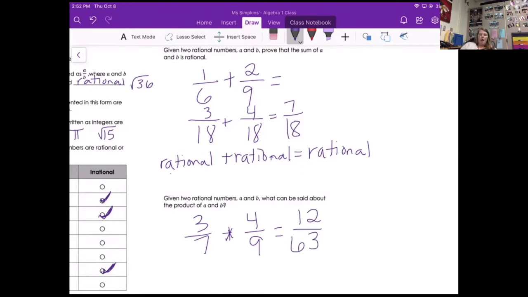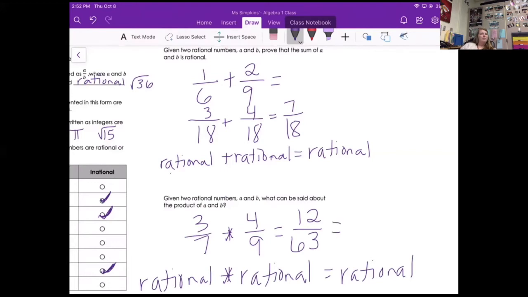So the same thing happens when you multiply a rational times another rational. You are always going to get something that is rational. Oh yeah, you're right. I can't simplify, can I, Renee? It does simplify. Divided by 3. 4/21. Oh yeah, good job.